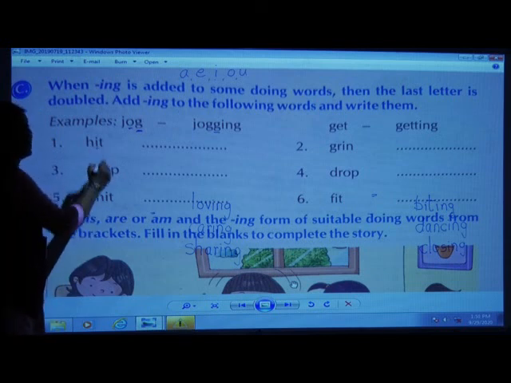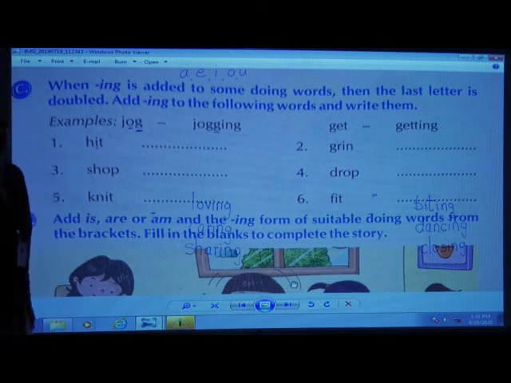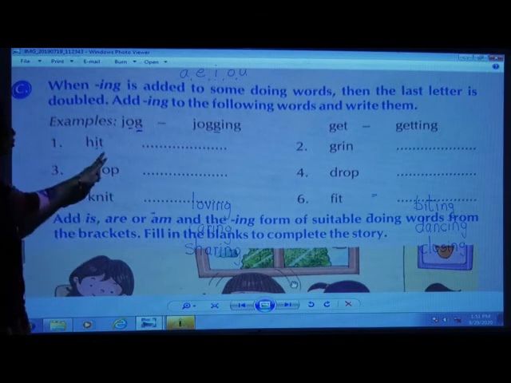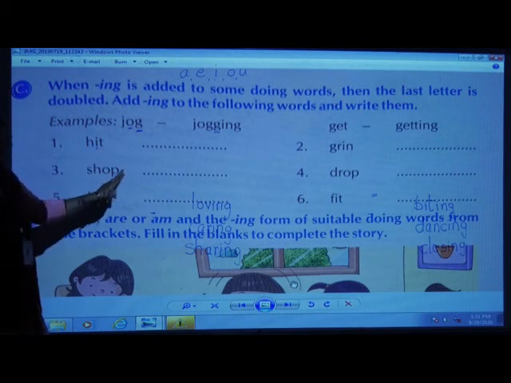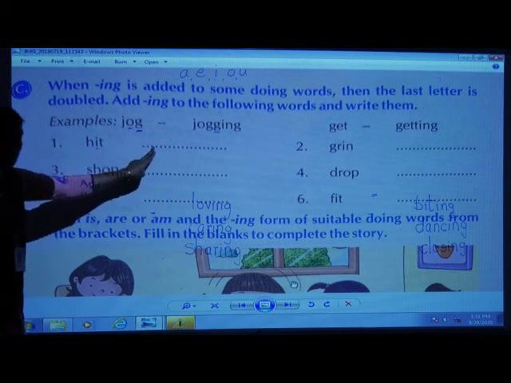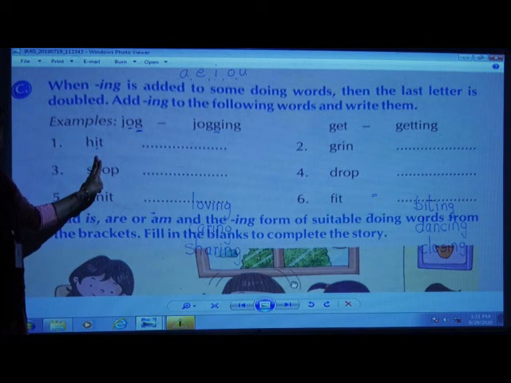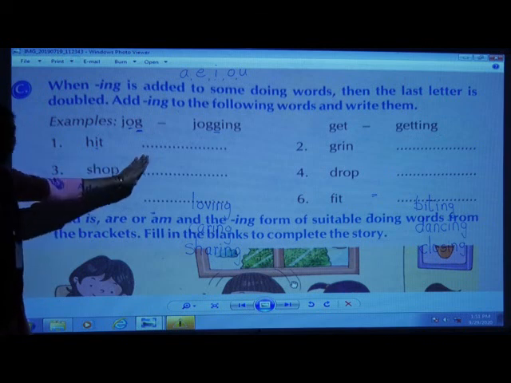And T, what is T, children? It's a consonant, right? So, before a consonant, a vowel letter is used. H-I-T, hit.